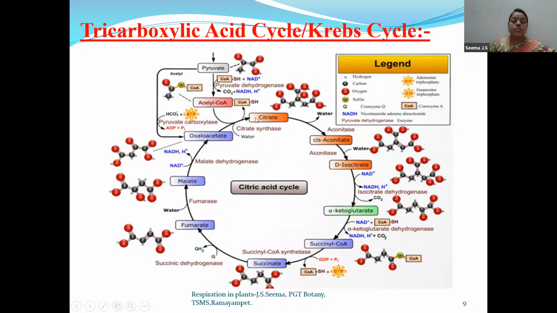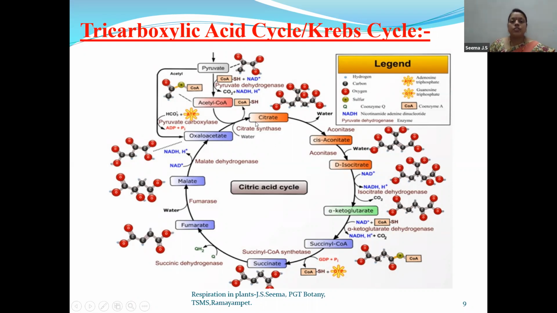And citrate has tricarboxylic acid groups, so that is why we call it the tricarboxylic acid cycle also. This cycle was given by Sir Hans Krebs, so we call it the Krebs cycle also. And the first product formed is citrate, so we call it the citric acid cycle also.